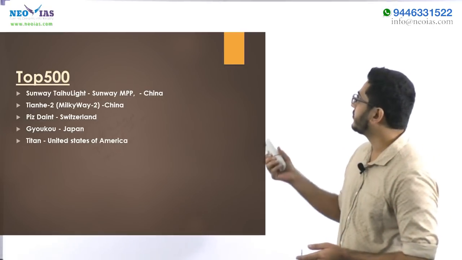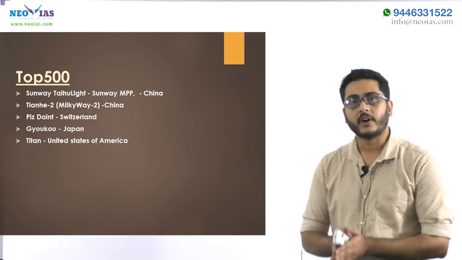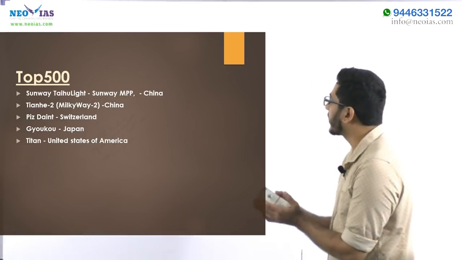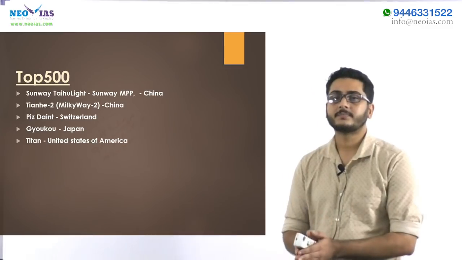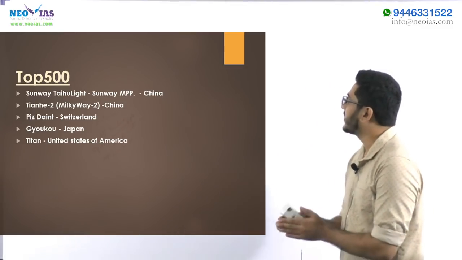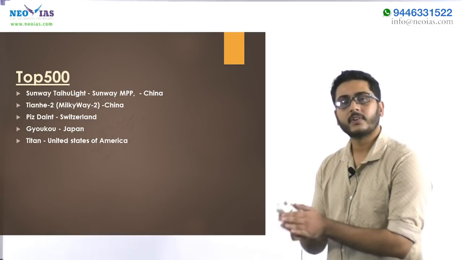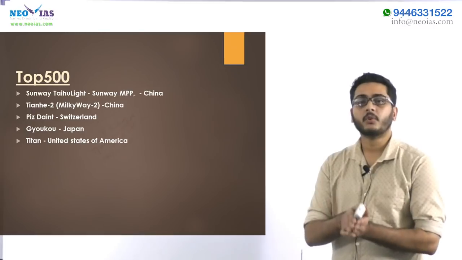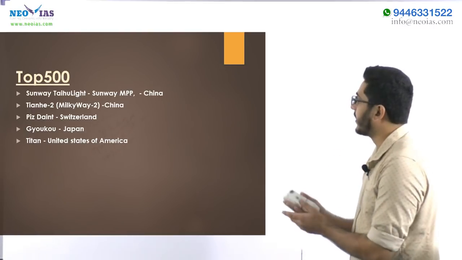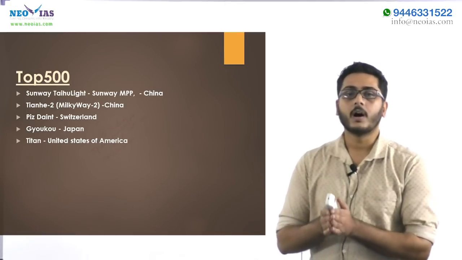So these are the fastest supercomputers in the world from the Top 500 list. The fastest supercomputer is Sunway TaihuLight of China. The second fastest is Tianhe-2, also of China. The third fastest is Piz Daint of Switzerland. And the fourth is Gyoukou of Japan. And the fifth is Titan of the United States of America.